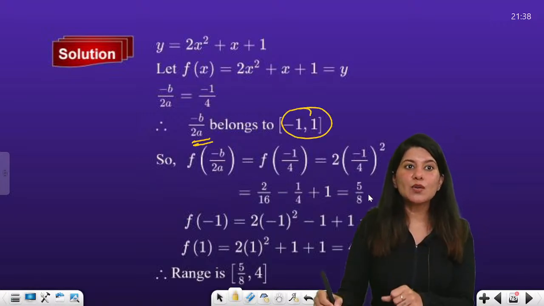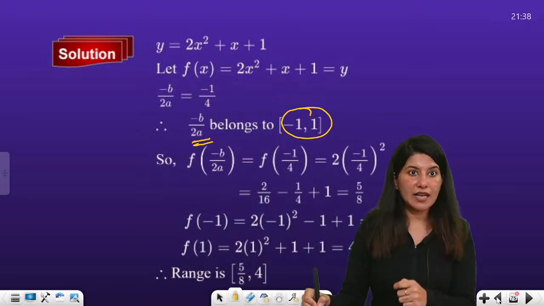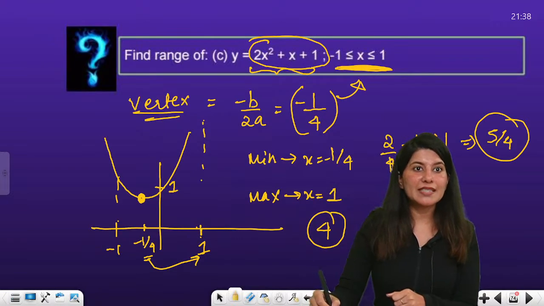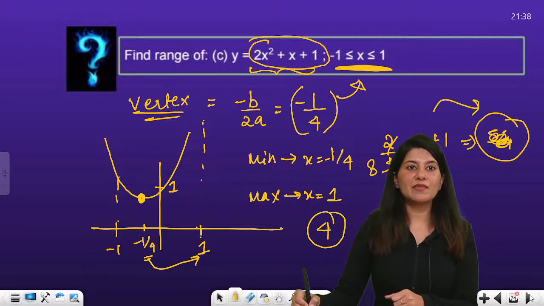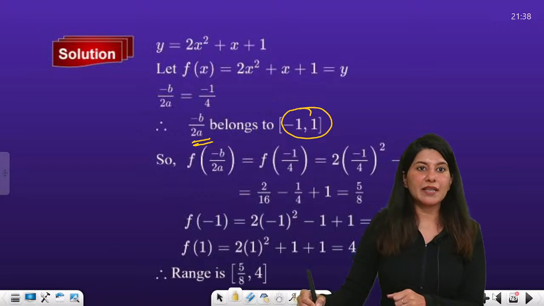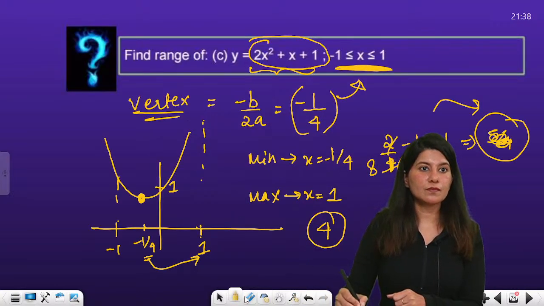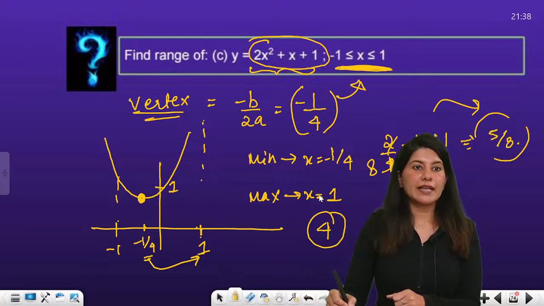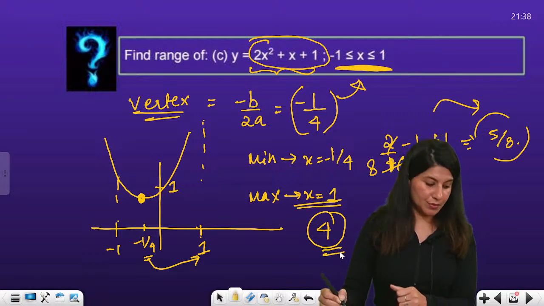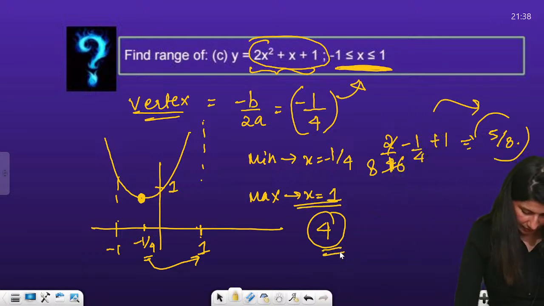So at the vertex you are going to get, okay, maybe I made a mistake, 2 by 16. So this is 1 by 8. Yes. So now you can calculate the minimum value will be 5 by 8, right? 5 by 8. Right? And maximum value will be 1. Right? Correct? Yes.